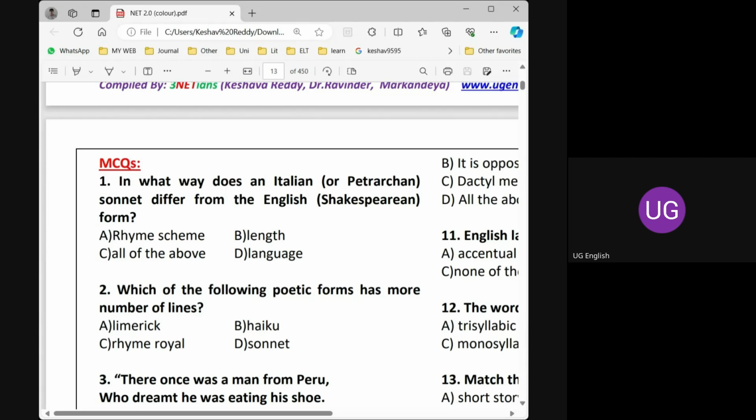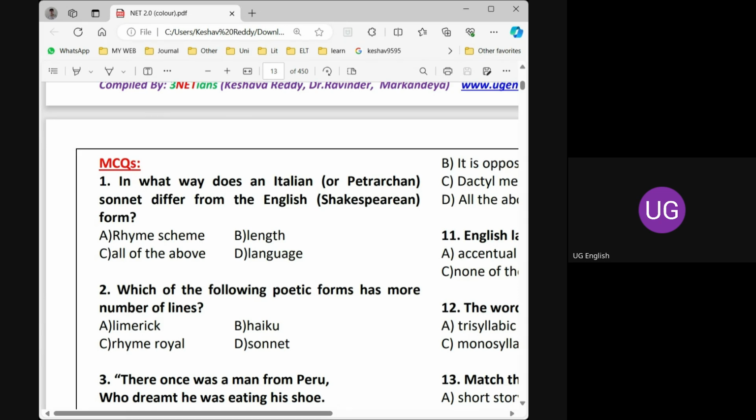In what way does an Italian sonnet differ from an English sonnet, that is, the Shakespearean sonnet? We have three options: rhyme scheme, length, language, and all the above.